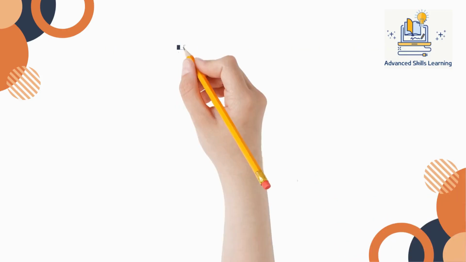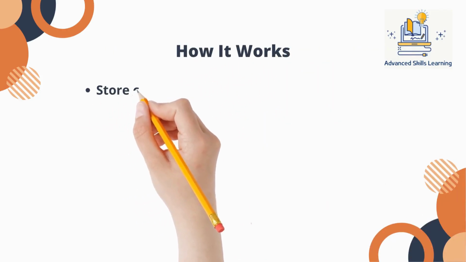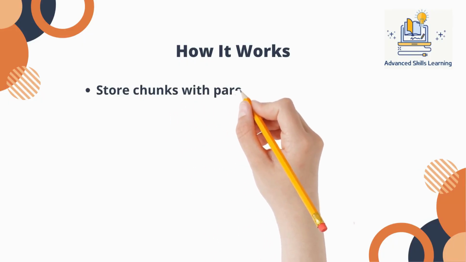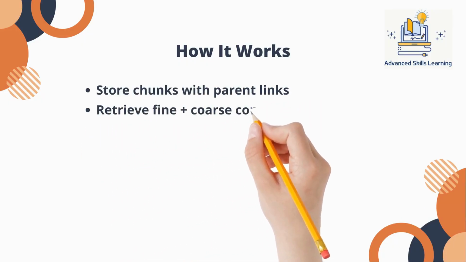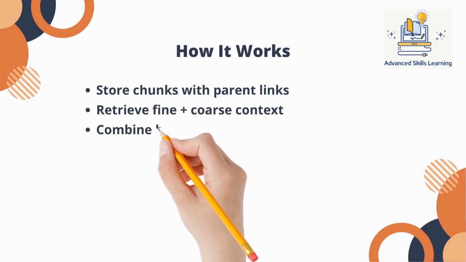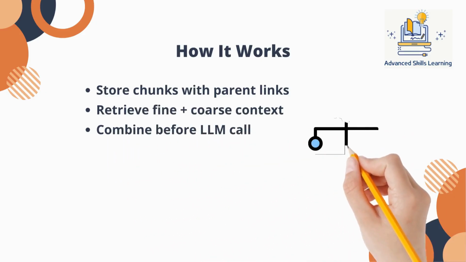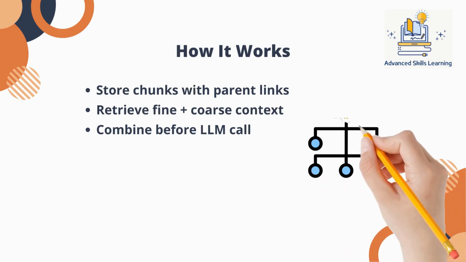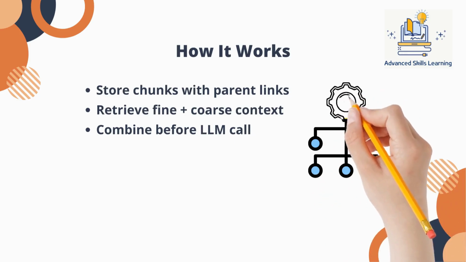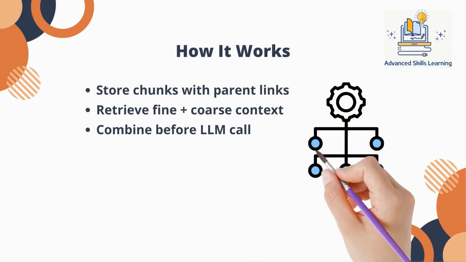In hierarchical chunking, each small chunk is linked to its parent section. When a query retrieves a relevant chunk, the system can expand the context by including its parent or neighboring chunks. This creates a layered retrieval process where you get both precision and completeness. The model now sees the full picture instead of isolated fragments, leading to more accurate and grounded responses. This dynamic expansion step is what allows hierarchical systems to balance precision with completeness.